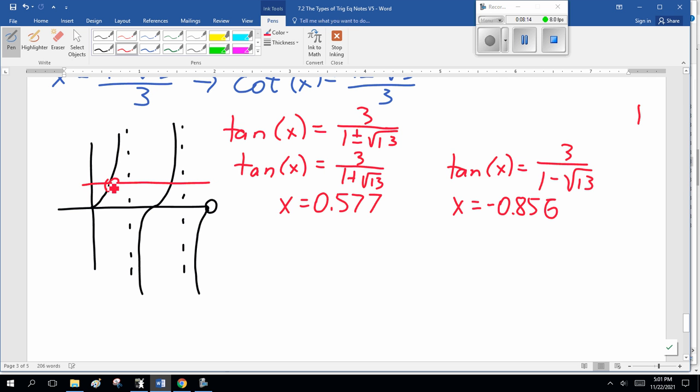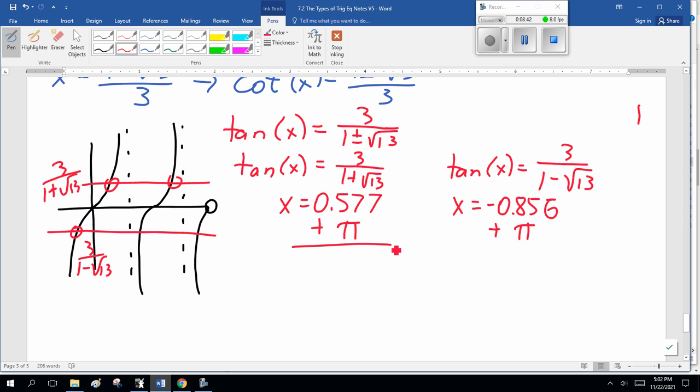I'm not even going to try guessing. And 3 over 1 minus square root of 13 is down here somewhere. I don't know where, but I have to add pi to this. Actually, add pi to both of them to get the next set of answers.